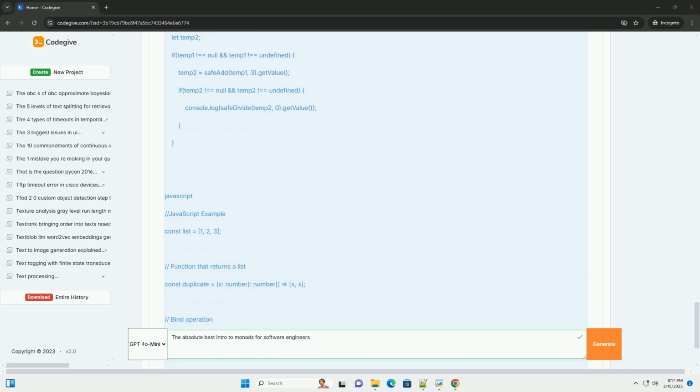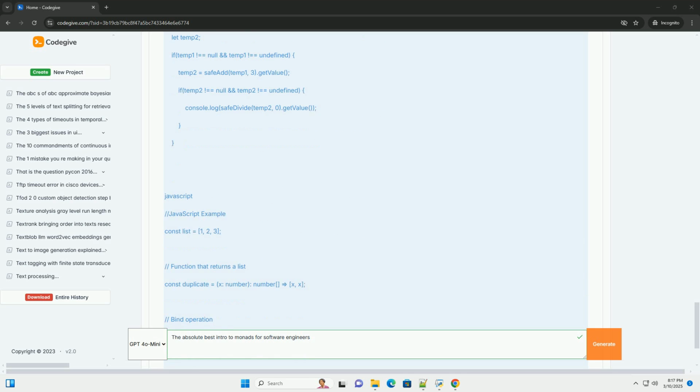3. Introducing monads, lifting, binding, and the return operation. A monad is a functor with some extra powers. Specifically, it defines two key operations. Return, or unit or of, this operation takes a plain value and lifts it into the monad.